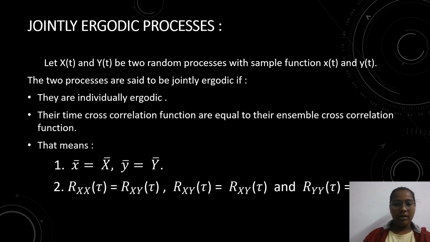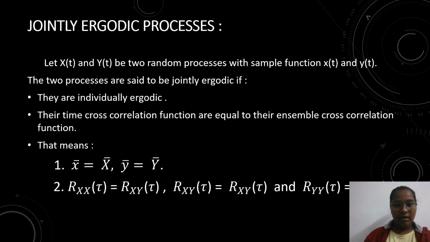Next, here we see jointly ergodic process. Let x of t and y of t be two random processes with sample functions x of t and y of t. The two processes are said to be jointly ergodic if they are individually ergodic and their time cross correlation function is equal to their ensemble cross correlation function.